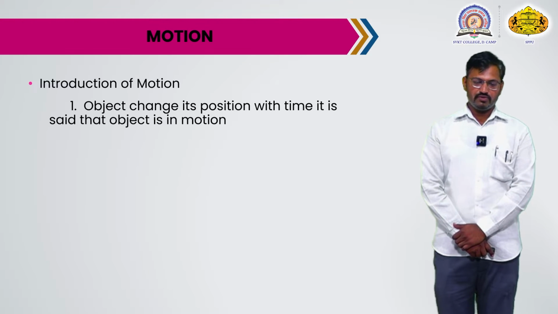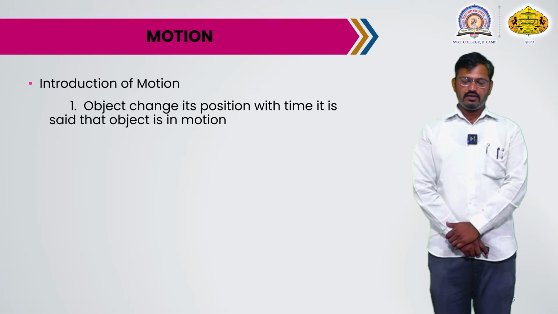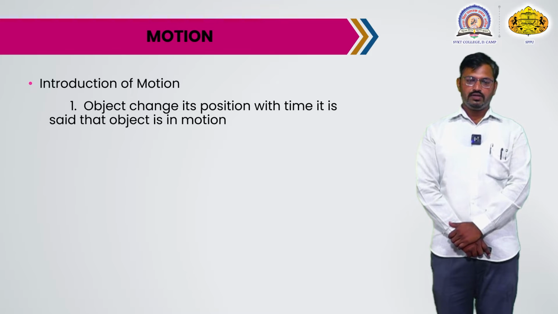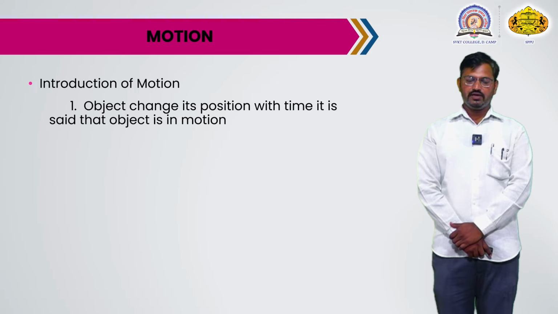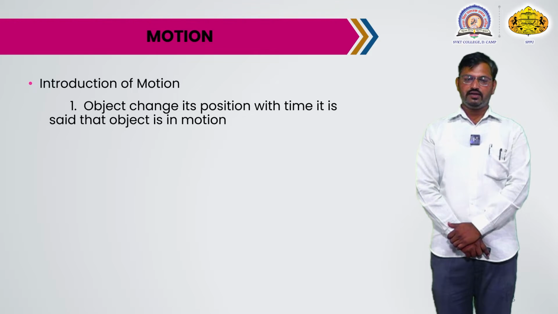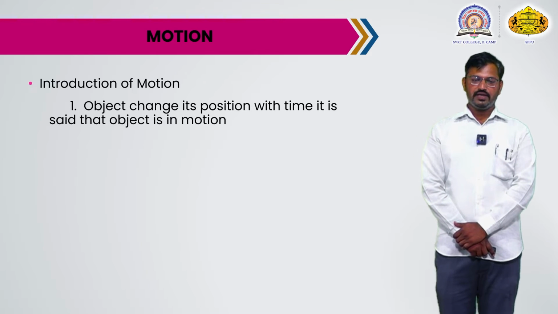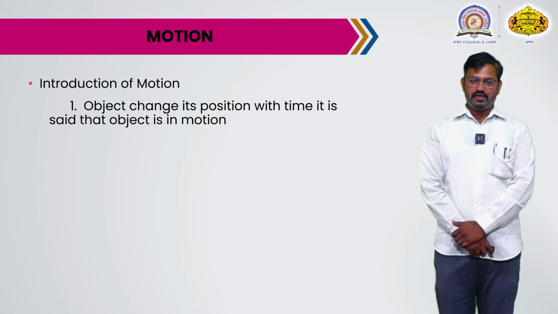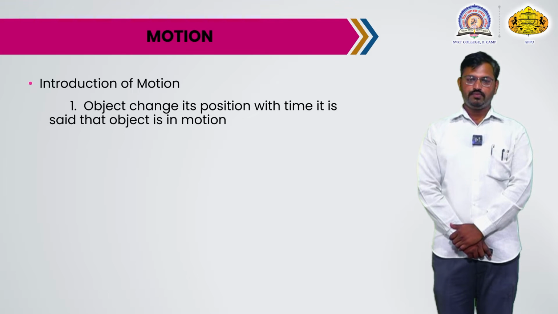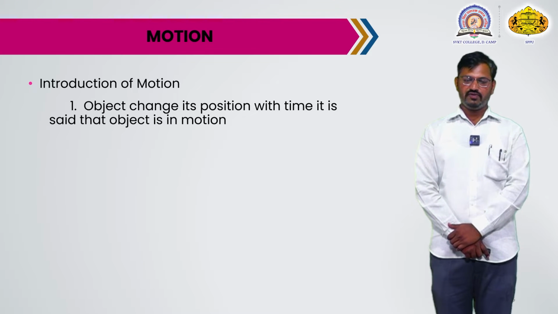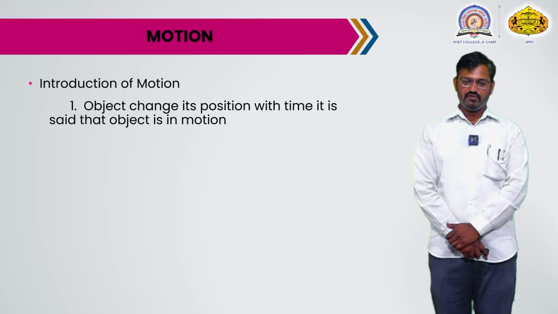Many examples of motion: the car on the road, the boy walking on the road, the aeroplane flying in the air, the ship sailing on water or sea, etc. There are many examples of motion in daily life.